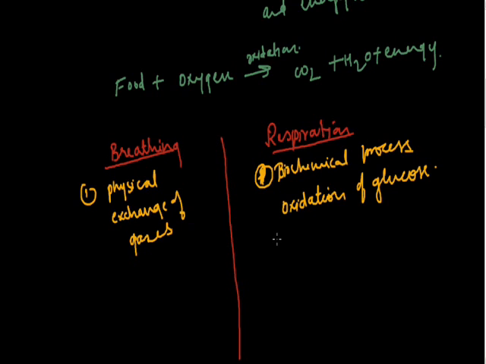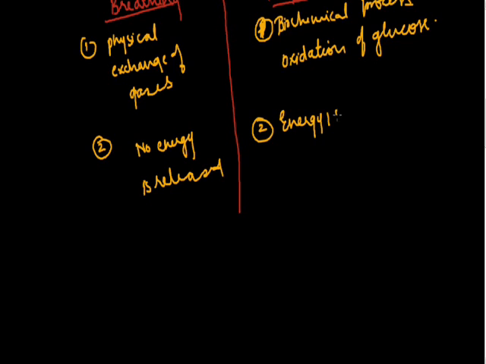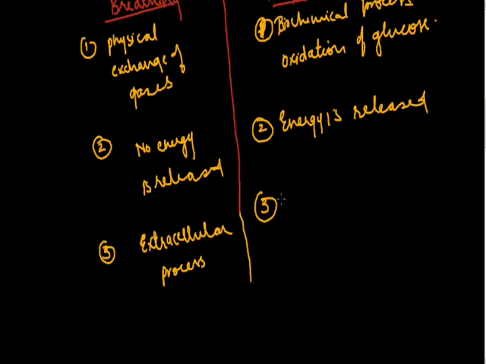Now, the second point of differentiation is no energy is released in breathing. On the other hand, in the process of respiration, energy is released. The third point of differentiation is breathing is an extracellular process. The process takes place outside the cell, not inside the cell. And on the other hand, respiration is an intracellular process.